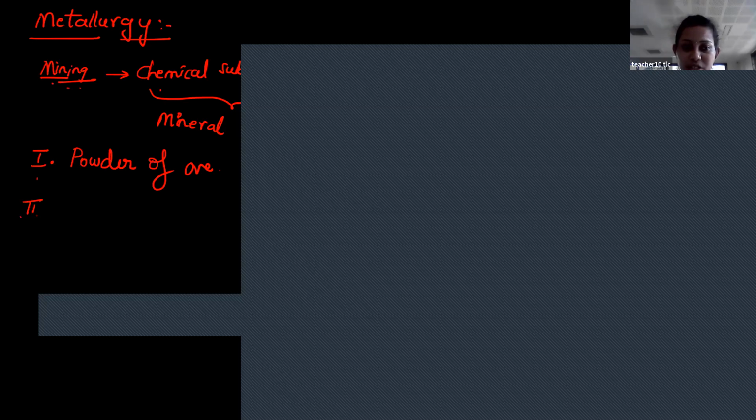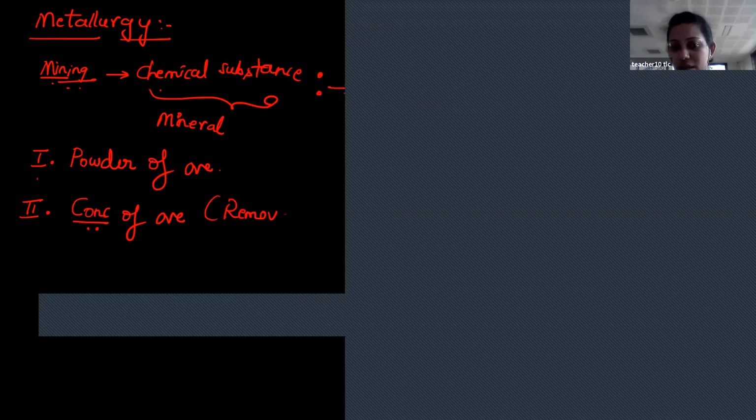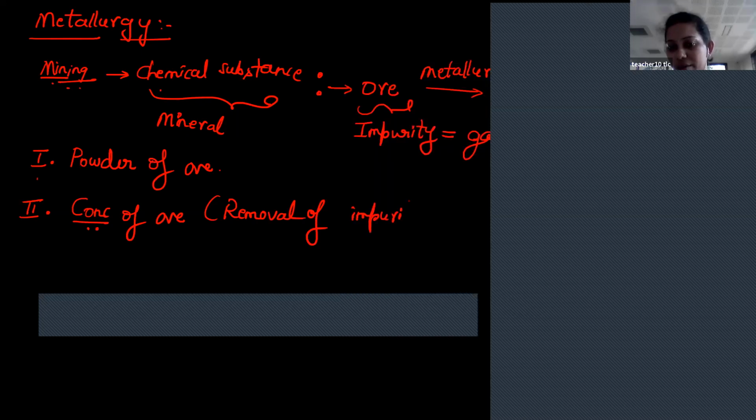The second major process is removing the impurity, called concentration of ore. Concentration of ore means removal of impurity, or gangue particles. The maximum amount of impurities is removed in this step.